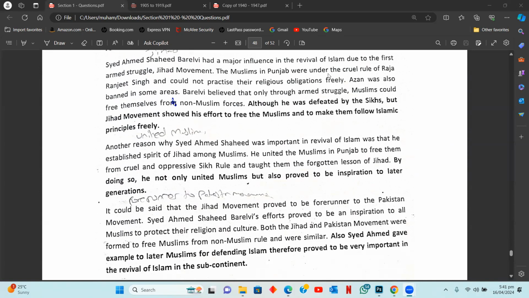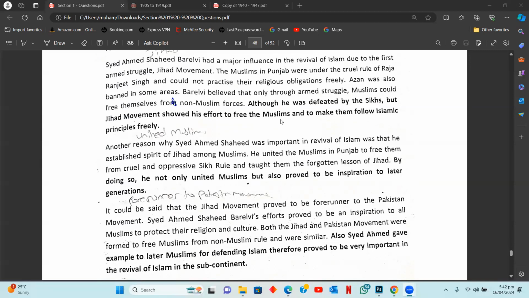You'll talk about how the Muslims in Punjab are under the cruel rule of Raja Ranjit Singh. They could not practice religious obligations freely. Azan was also banned in some of the areas. So Sayyid Ahmed Bareilly thought that the armed struggle would be important to liberate the Muslims of this tyrannical rule.